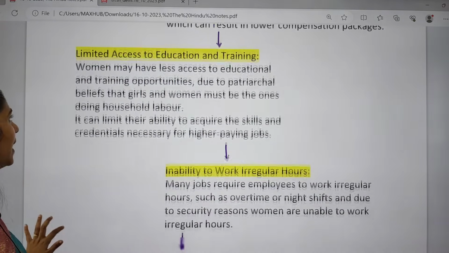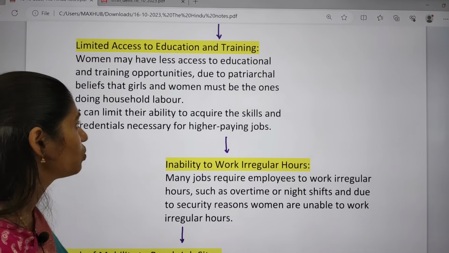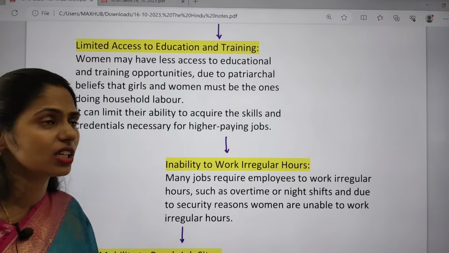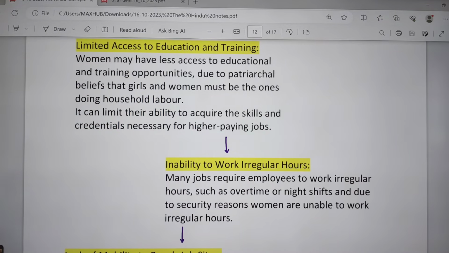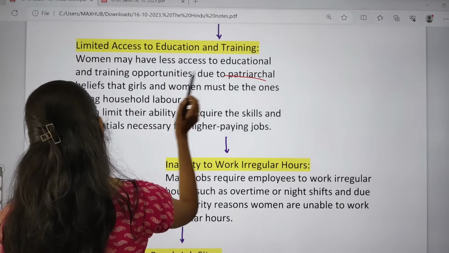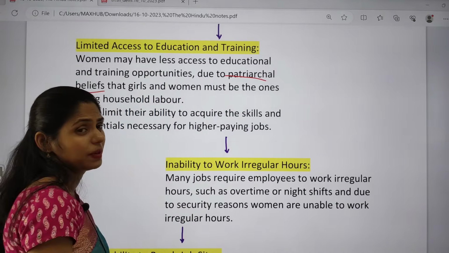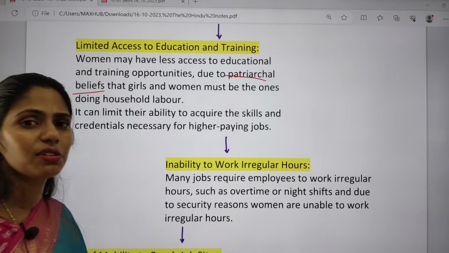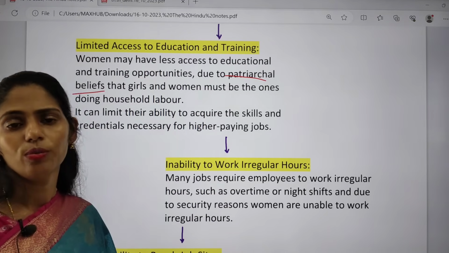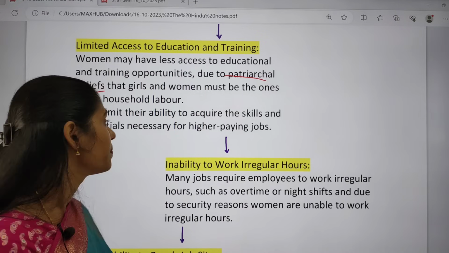And the next one is limited access to education and training. Women have limited access to educational and training opportunities because of the patriarchal mindset of society. Because of this mindset, husbands will say that you have to stay at home and should not go outside.